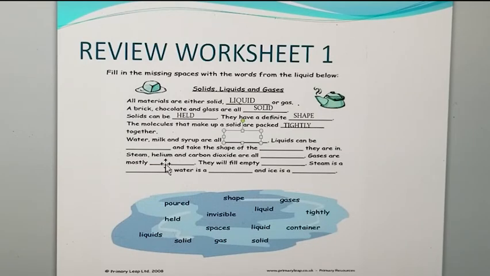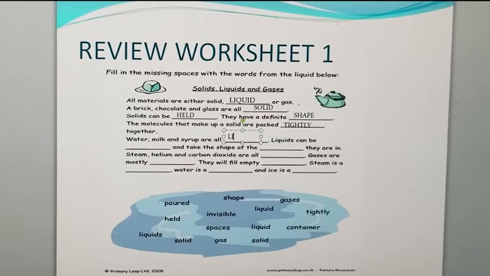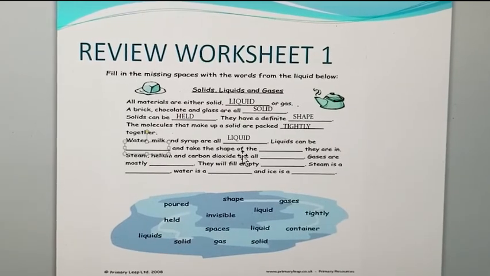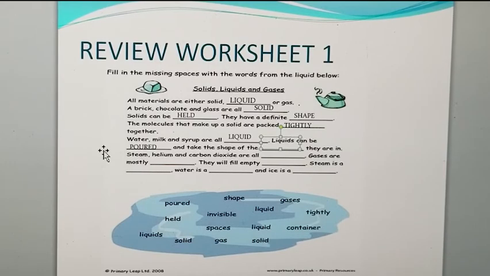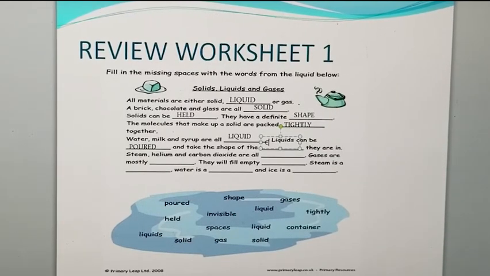So here in this blank, liquid will come. Liquids can be dash and take the shape of the dash. It means liquid can be poured and take the shape of the container.